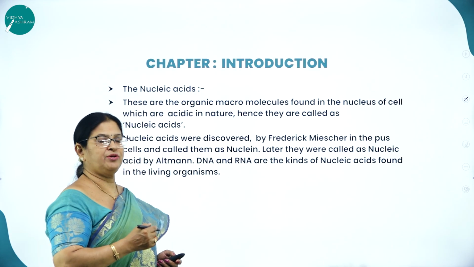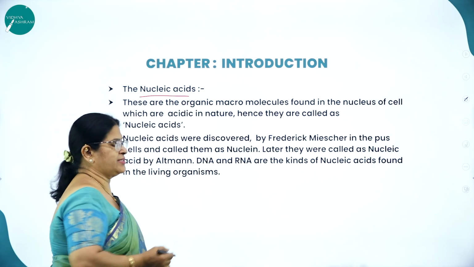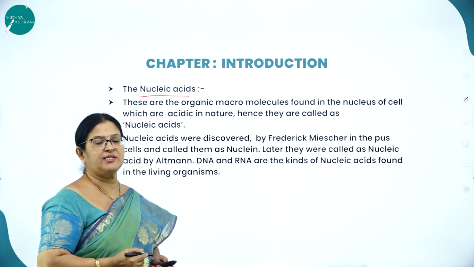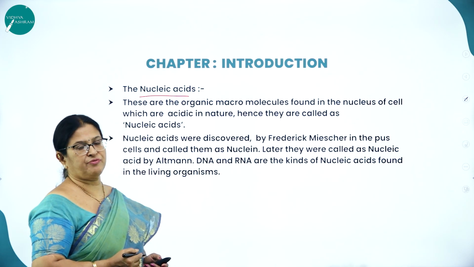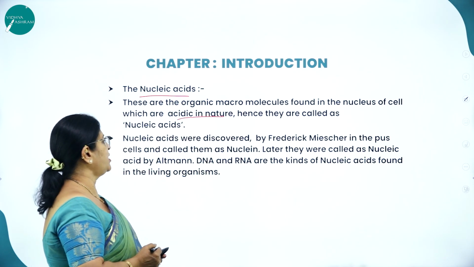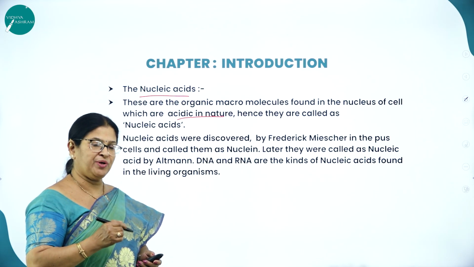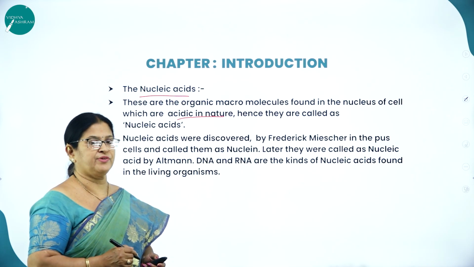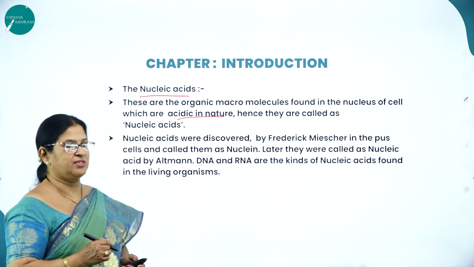As you know, what you are going to study in this chapter is about the nucleic acids. These are the organic macromolecules found in the nucleus of a cell, and they are acidic in nature, hence they are called nucleic acids. DNA and RNA are called nucleic acids, which are found in the nucleus of a cell and show acidic properties, hence the name.